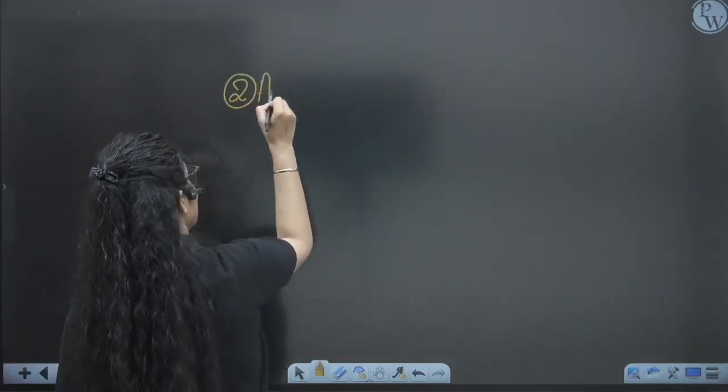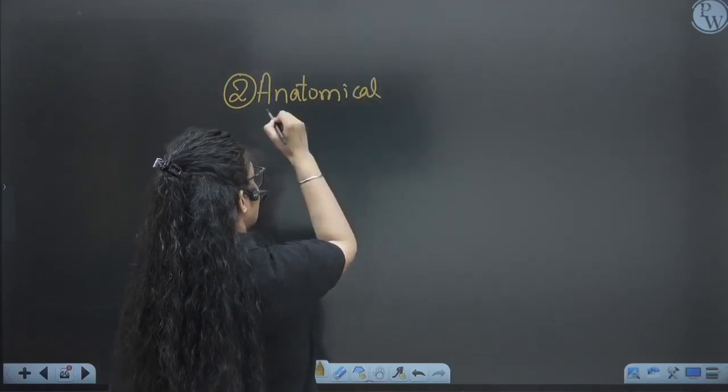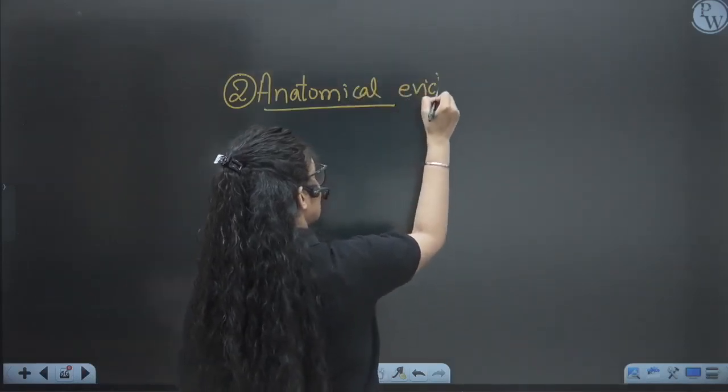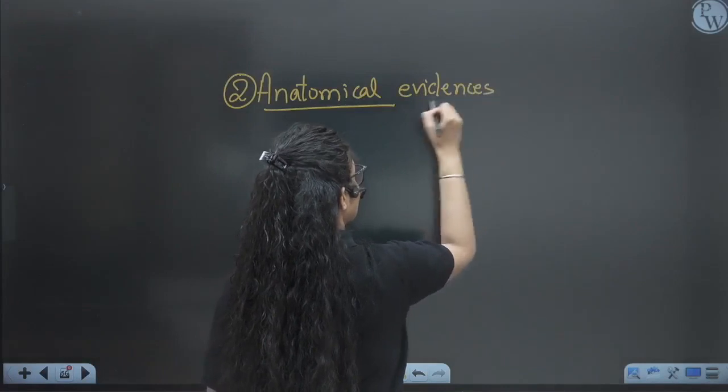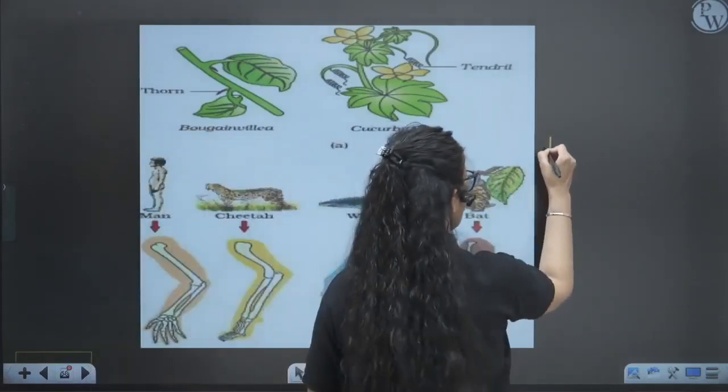Second is the anatomical, meaning how they look. Anatomical evidences. In our NCERT, they have given two beautiful examples of anatomical evidences. The first one is the homologous.